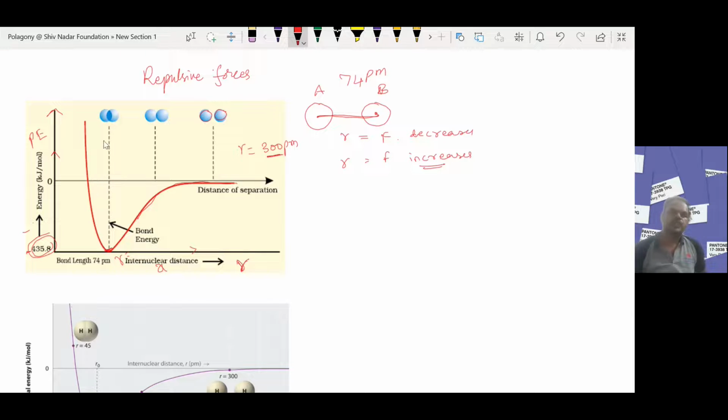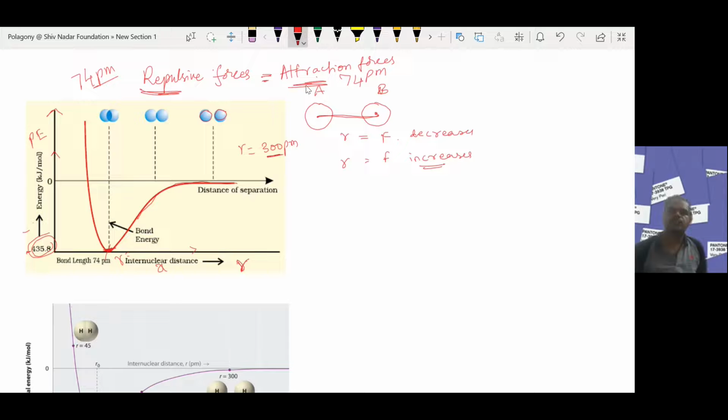So here, at the minimal distance of 74 picometers, the repulsive forces between the nuclei are equal to the attraction forces. When attraction forces are equal to the repulsive forces, there is formation of the chemical bond. If the repulsive forces dominate, no bond formation.